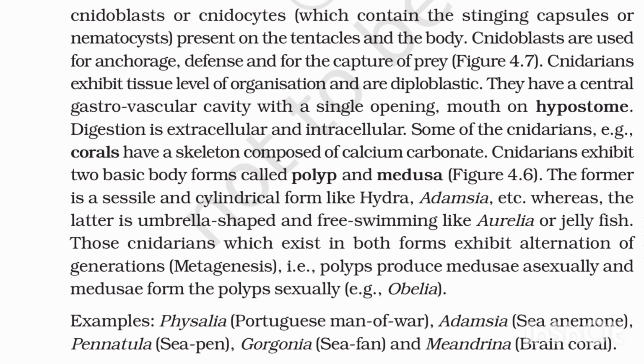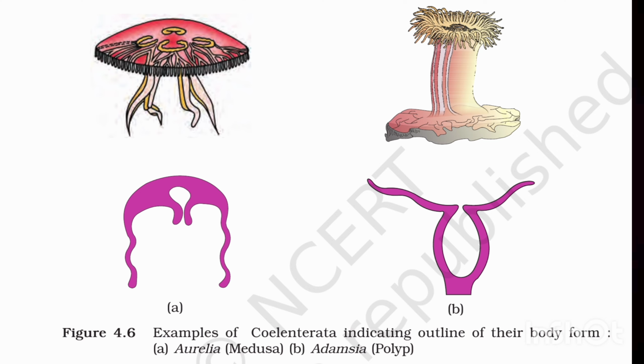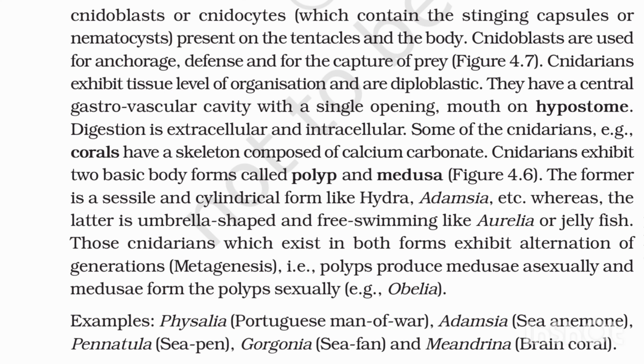Cnidarians exhibit tissue level of organization and are diploblastic. They have a central gastrovascular cavity with a single opening, mouth on hypostome. Digestion is extracellular and intracellular. Some of the cnidarians, e.g., corals, have a skeleton composed of calcium carbonate. Cnidarians exhibit two basic body forms called polyp and medusa, Figure 4.6. The former is a sessile and cylindrical form like hydra, adamsia, etc., whereas the latter is umbrella-shaped and free-swimming like Aurelia or jellyfish.